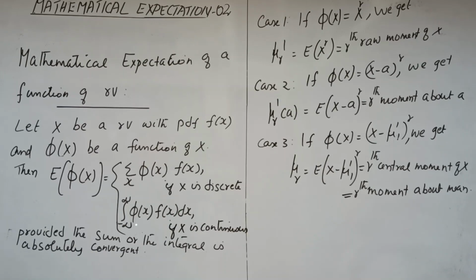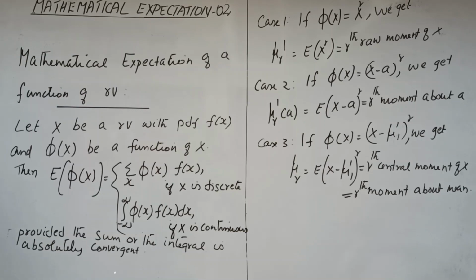So expectation of x is defined as integral minus infinity to infinity x f of x dx. If it is expectation of x square, it becomes integral minus infinity to infinity x square f of x dx, and so on. For the definition, the condition is provided the sum or the integral is absolutely convergent.